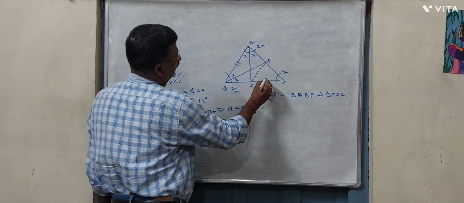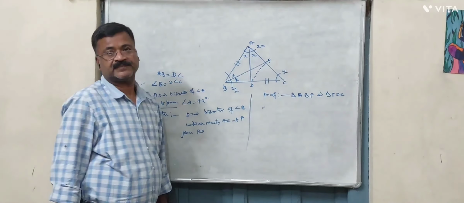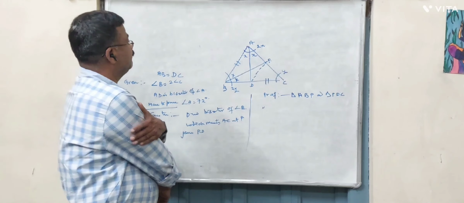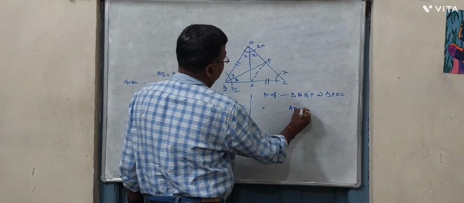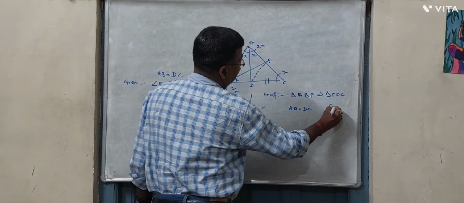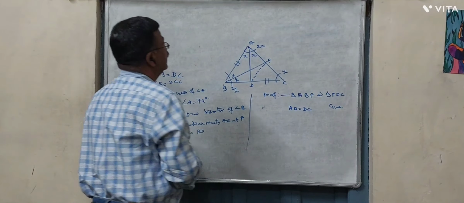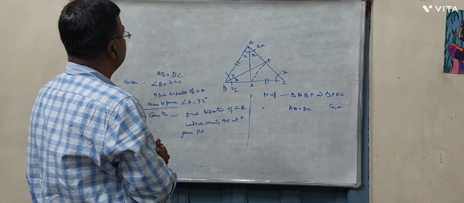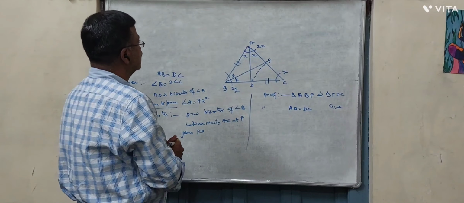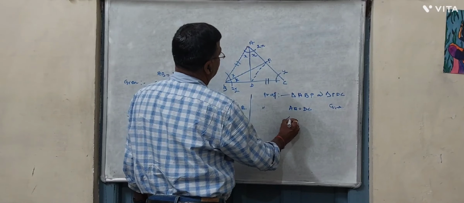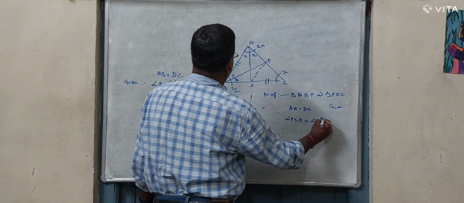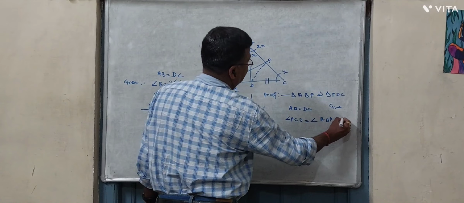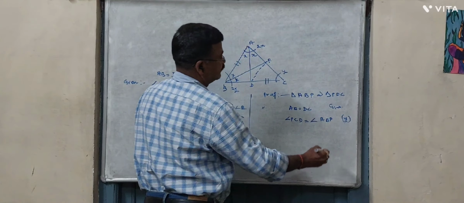These two lines are equal. This is given. And angle PCD is equal to angle ABP, that is y each.